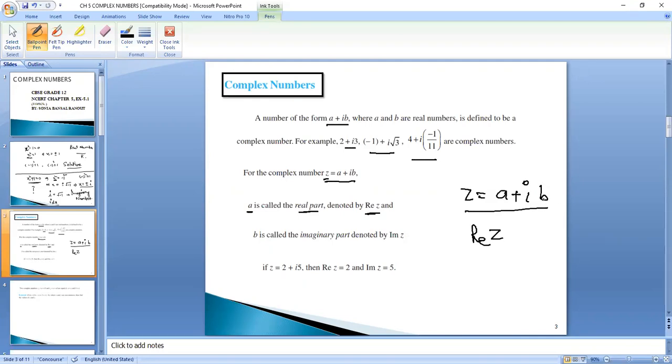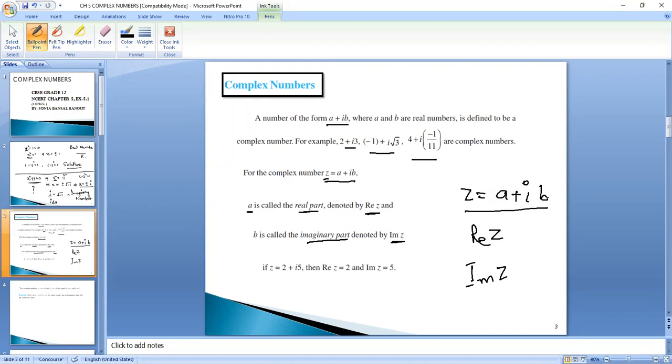And with b, iota is associated, right, so b is called the imaginary part and is denoted by Im Z. It is a short form of imaginary value of Z. And what is imaginary value? The number which is associated with iota, right?